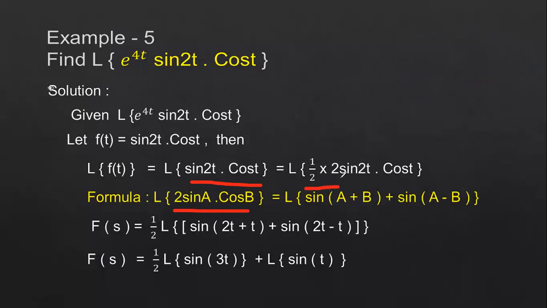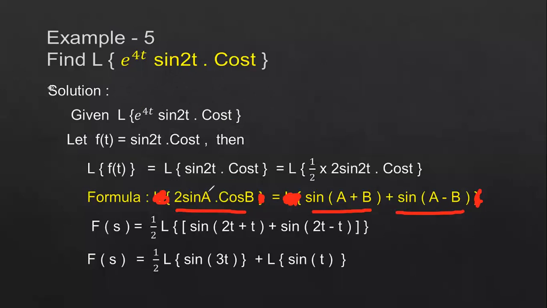1 by 2 into 2. If you multiply and divide by 2, then finally you will get the same function. So we have to multiply and divide by 2 in order to convert this function as 2 sin a cos b. We know the formula for 2 sin a cos b is sin a plus b plus sin a minus b. We don't use the Laplace transform here; this is just a basic formula. By mistake I had written it here. 2 sin a cos b is equal to sin of a plus b plus sin of a minus b. This is the formula.